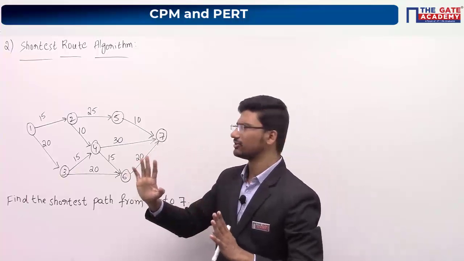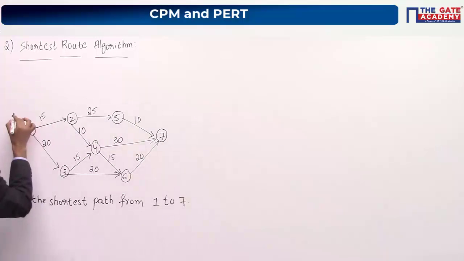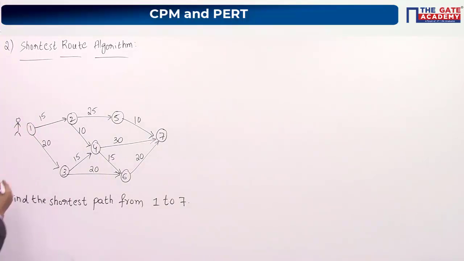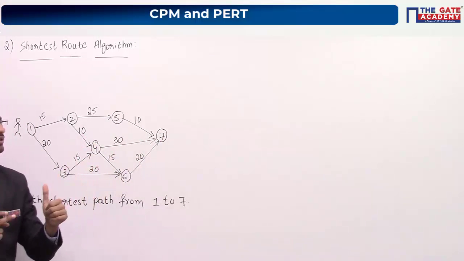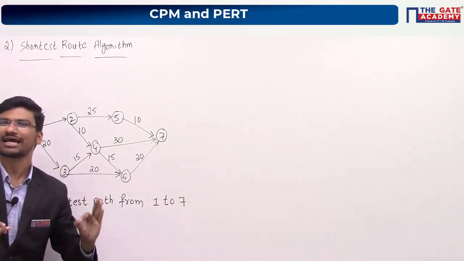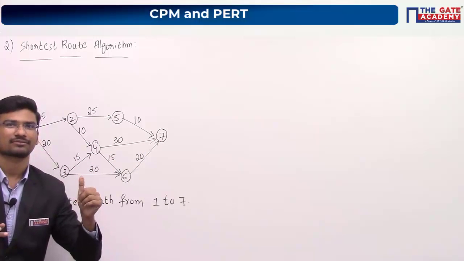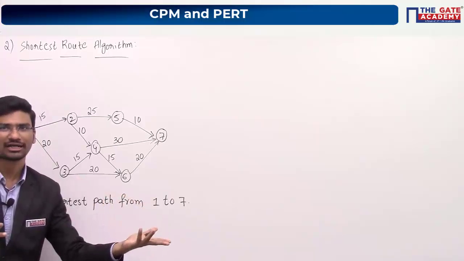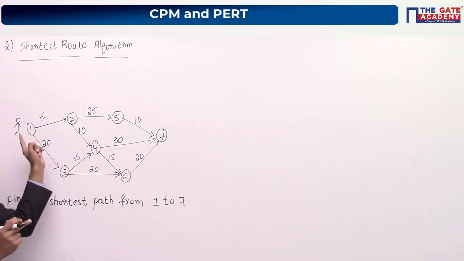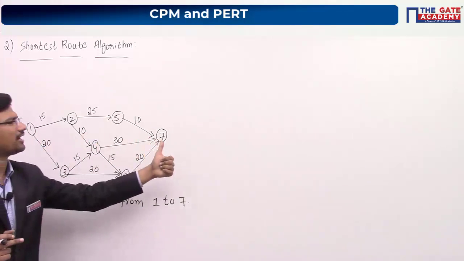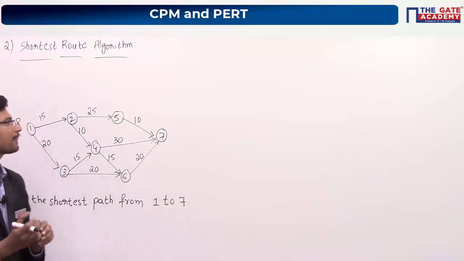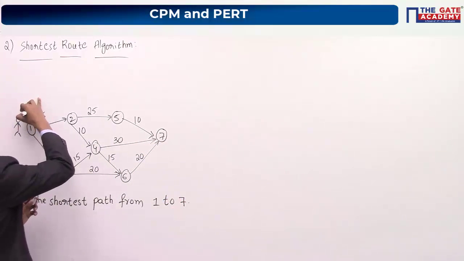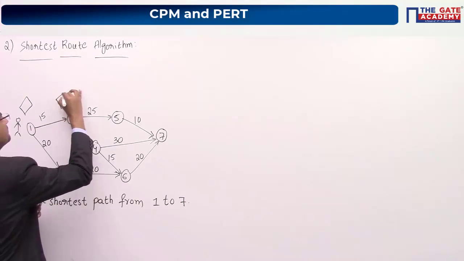Now we just observe here. Assume there is a salesman. This particular salesman has to travel from city 1 to city 7. He has to reach city 7. Now the question is, does this salesman have to touch all the cities? Answer, no, not required, because he just has to start from city 1 and reach city 7. So no need to touch all the cities. I am just taking the notation like this.